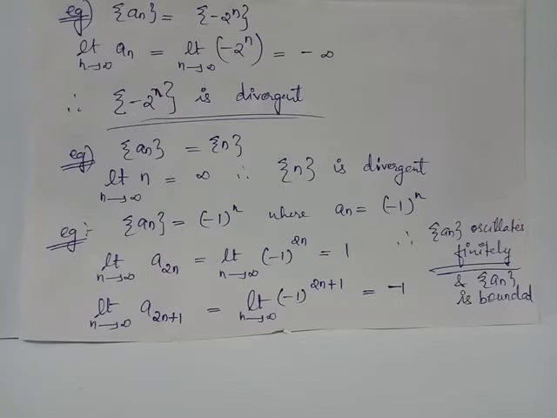Since the limits are finite values, that is, -1 as well as 1 are finite values, we can say that this sequence (-1)^n is a bounded oscillatory sequence, or (-1)^n is a sequence which is bounded as well as oscillates finitely.